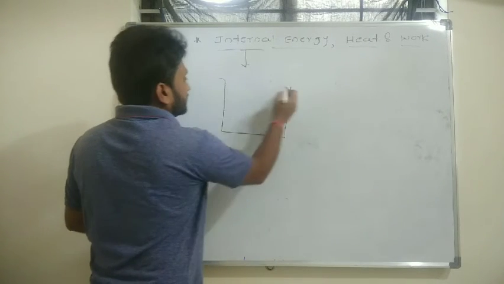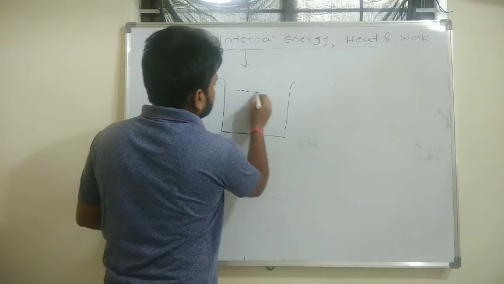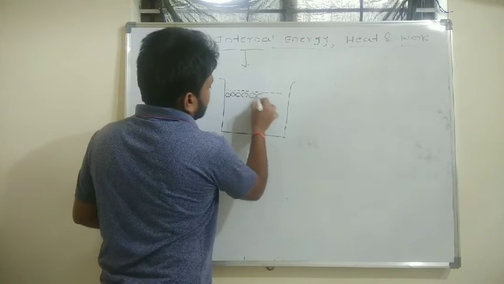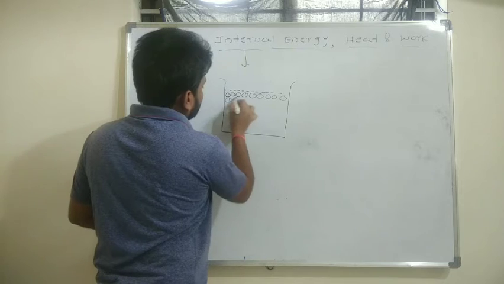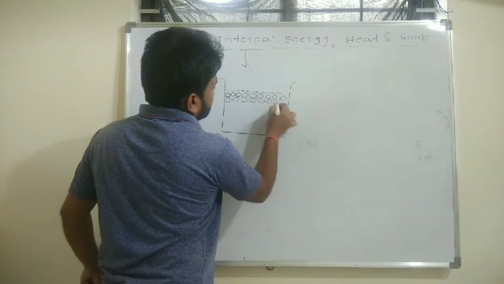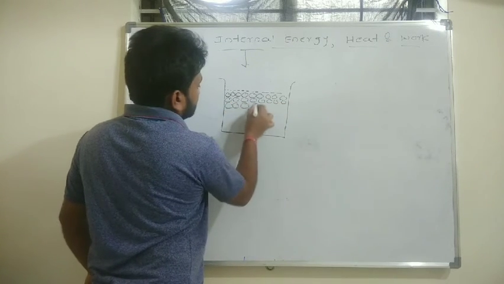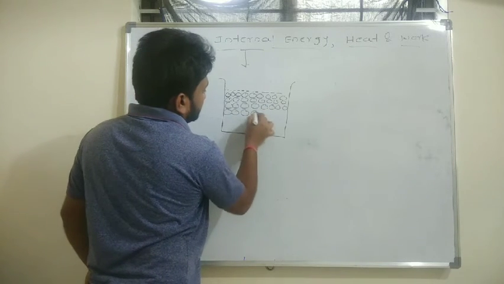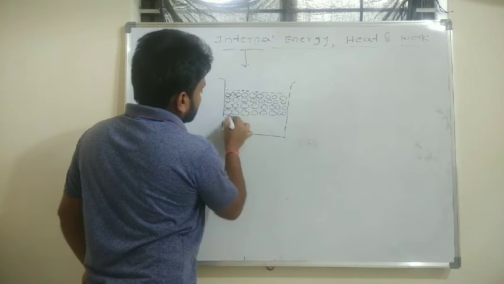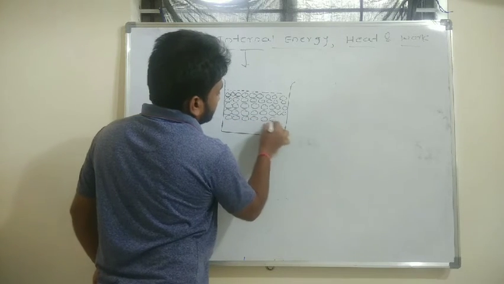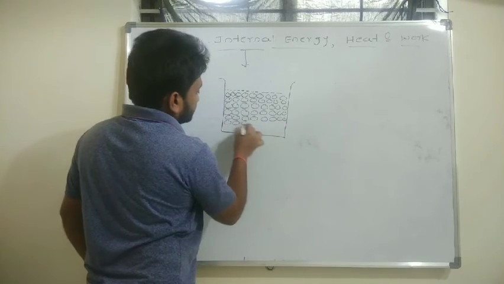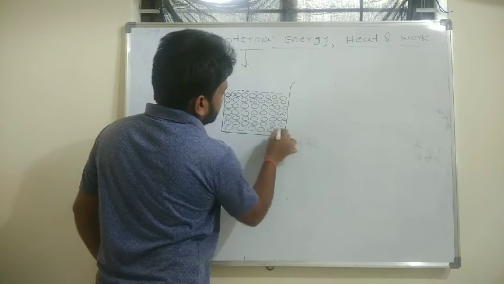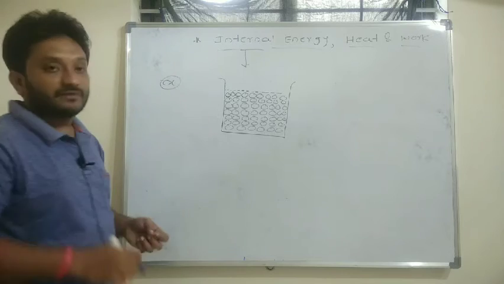In this example, I have taken water as our system, and this water consists of a number of water molecules. These water molecules constitute the system. Is it clear?